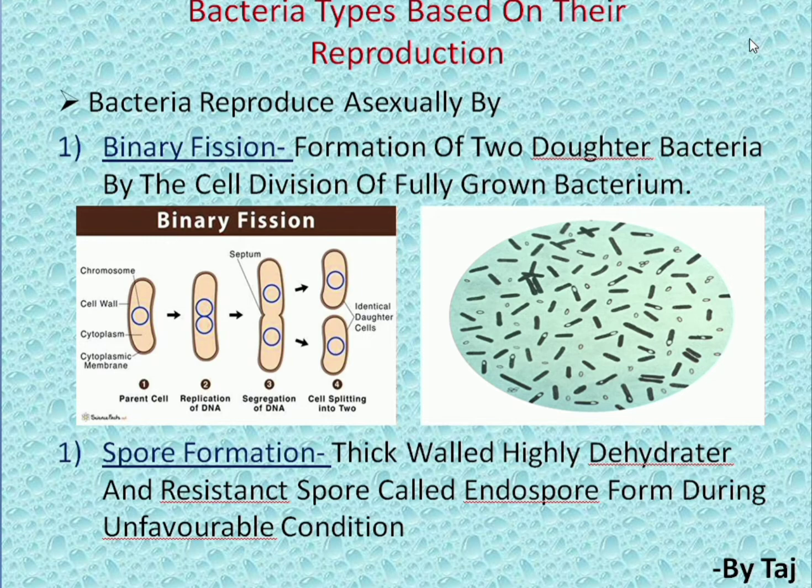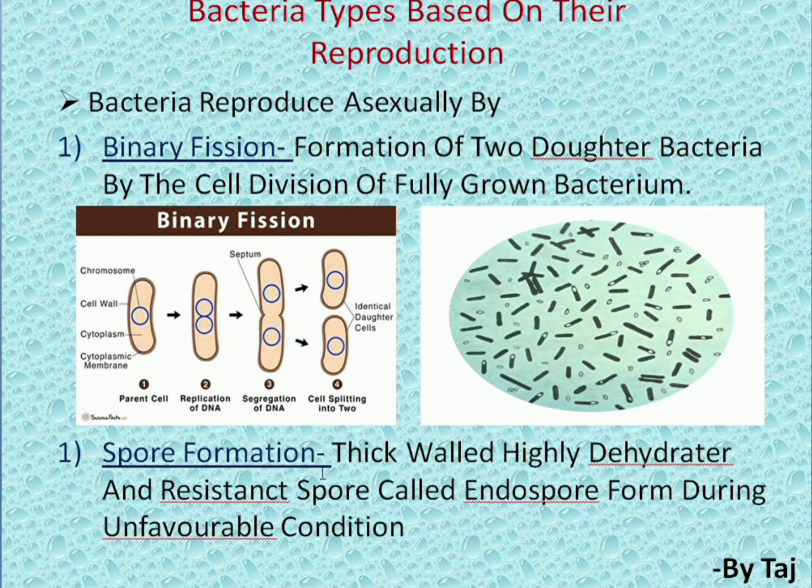Binary fission means the formation of two daughter bacteria. Here one bacterium forms two daughter bacteria by the cell division of a fully grown bacterium. When this bacterium is fully grown, it divides itself and forms two identical daughter cells. This is about binary fission.